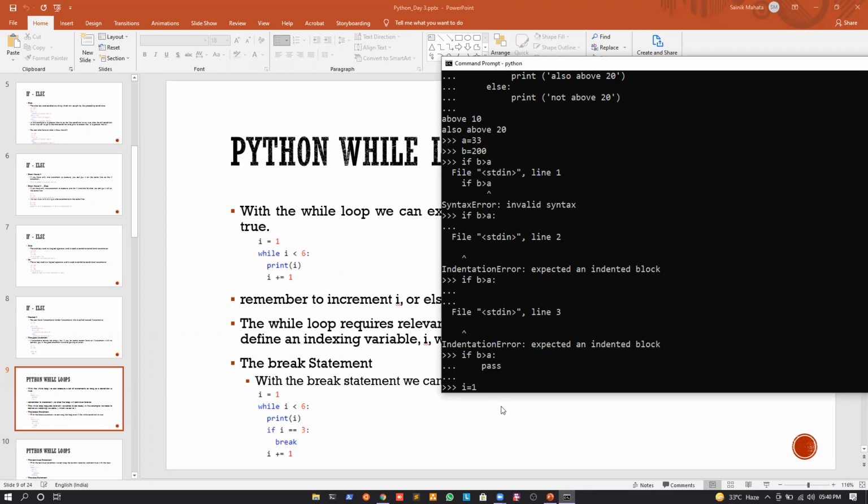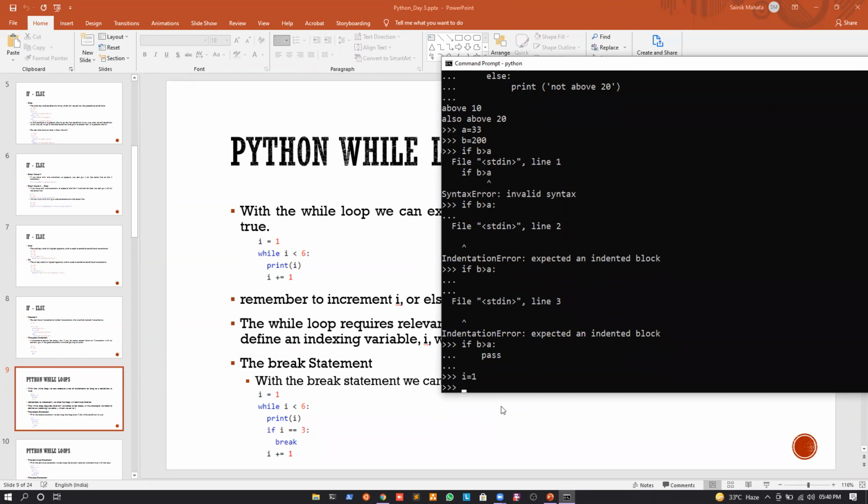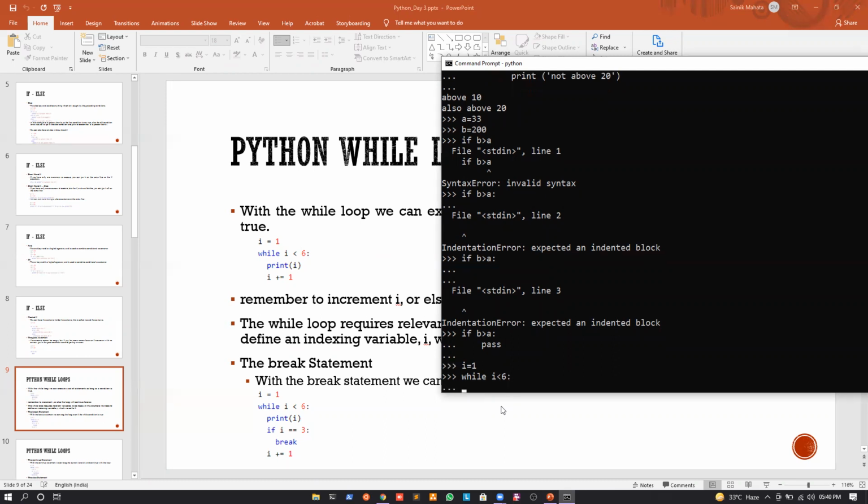If I write i is equal to 1 and press enter, let us write the while keyword. As we discussed earlier, a condition or a logical operation can be used inside if statements, while statements, as well as for statements. Now we can write while i is less than 6. Since it's a condition, I will give a colon, press enter, give four white spaces, and define the scope.